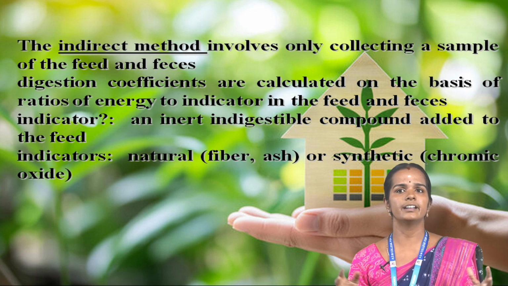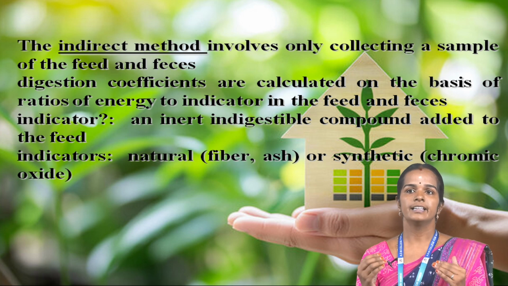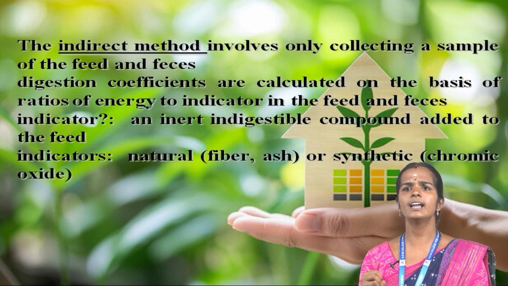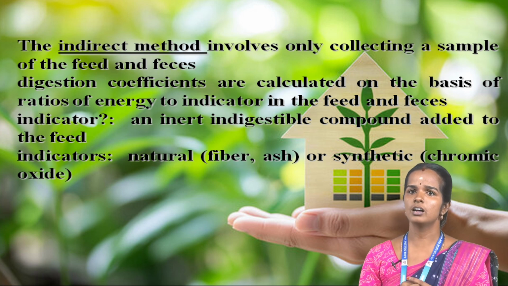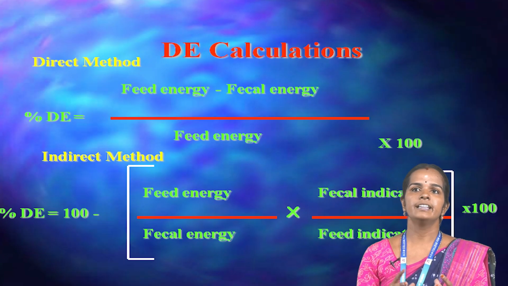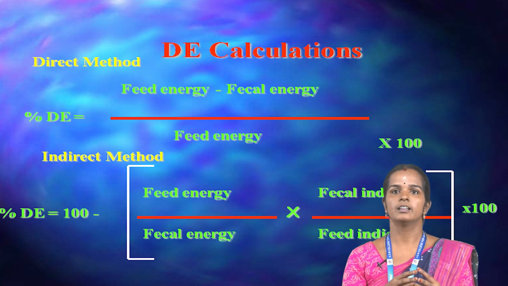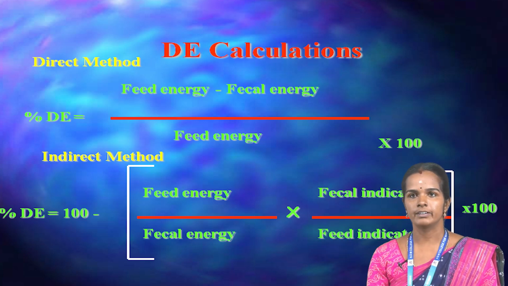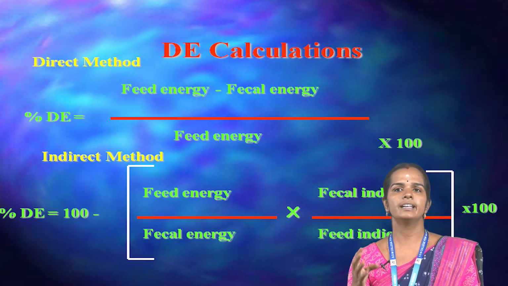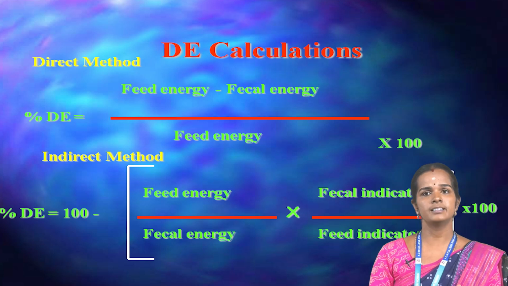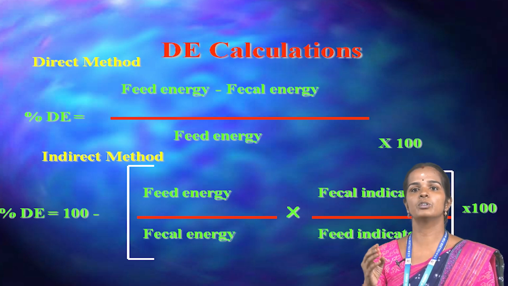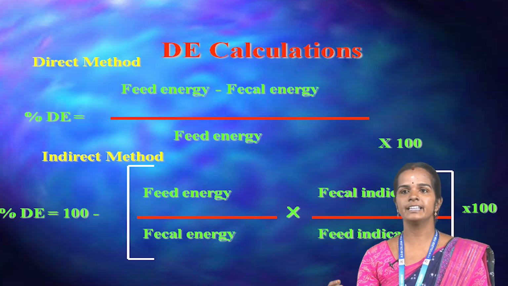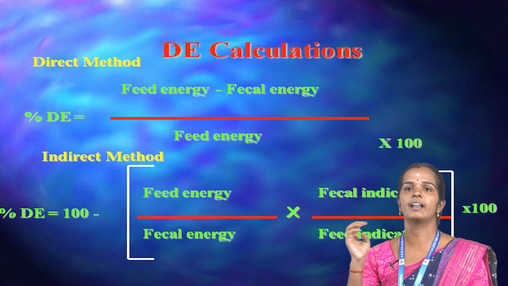Digestion coefficients are calculated on the basis of the ratio of indicator in the feed and feces. What is an indicator? An indicator is an innate indigestible compound added to the feed. Indicators can be natural, for example fiber and ash, or synthetic. This is the DE calculation, direct method. Percentage DE, direct method, equals feed energy minus fecal energy, divided by feed energy, times 100. Indirect method formula: percentage DE equals 100 minus (feed indicator divided by fecal indicator, times fecal energy divided by feed energy), times 100.